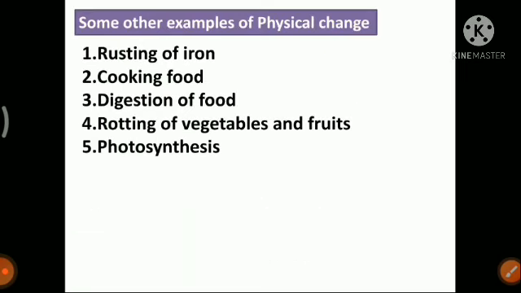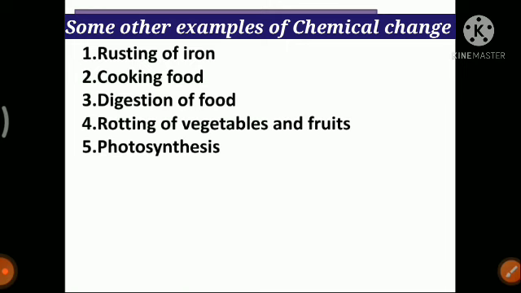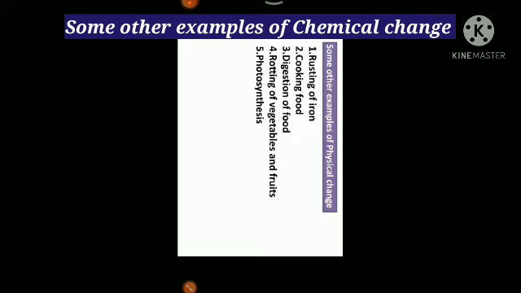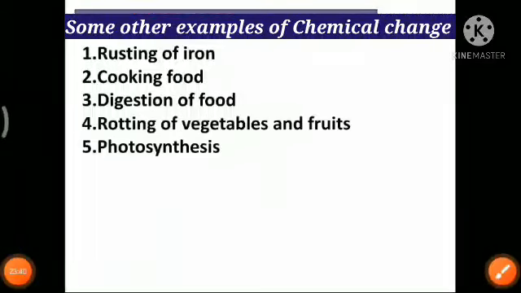Yes, so some other examples of chemical change. So this is not physical change, this is chemical change. Some other examples of chemical change are rusting of iron. We will be looking at this example in more detail in our next class. We will be needing one more class to finish this chapter. So rusting of iron we will be seeing in detail.